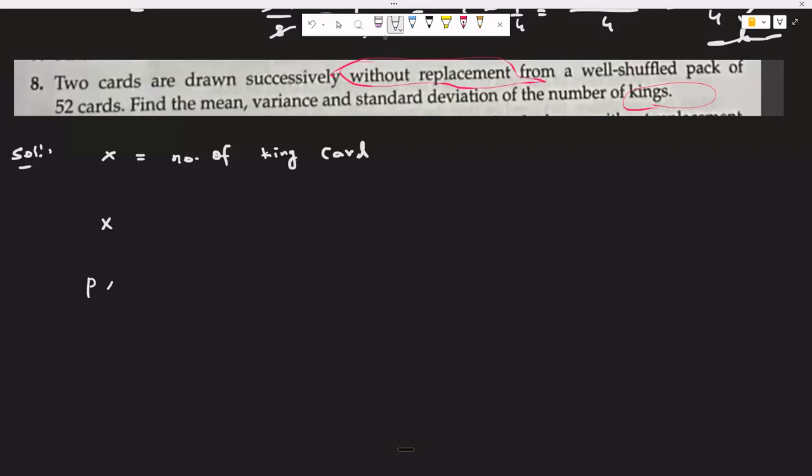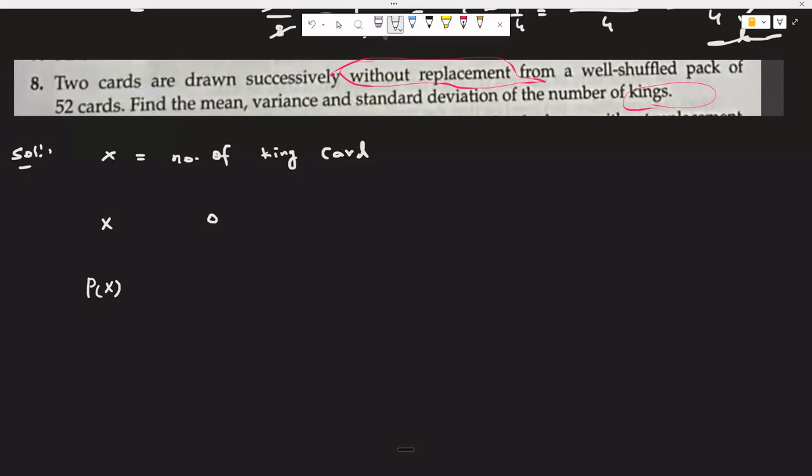So x and p of x. Let's calculate for 0. Drawn successively means one by one without replacement. So he is drawing one card and throwing it away, and then he picks up the next card from the pack. Let's calculate the first one.